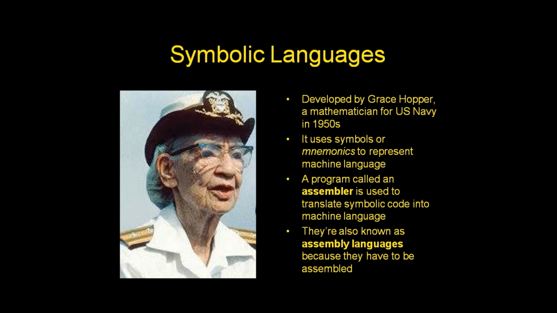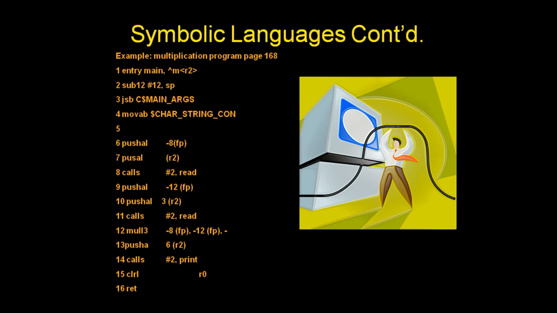Assembly language does not provide more sophisticated means of organizing complex information. Like machine language, assembly language requires detailed knowledge of internal computer architecture. It is useful when such details are important, as in programming a computer to interact with peripheral devices like printers, scanners, storage devices, and so forth. They are also known as assembly level languages because they have to be assembled into machine code. Examples of symbolic languages are like these.